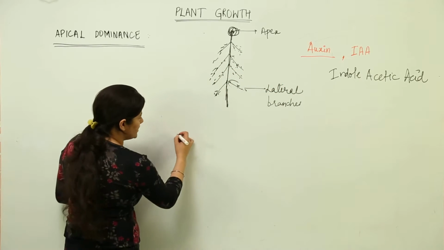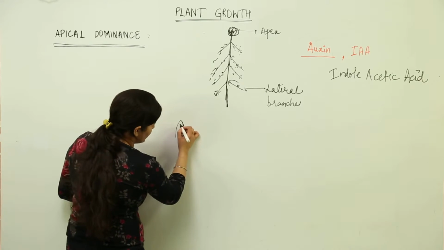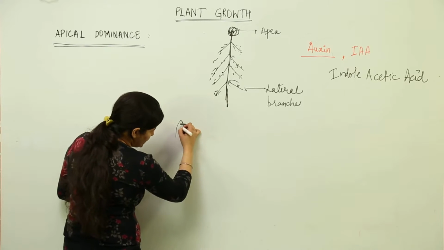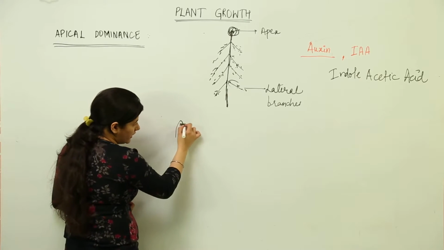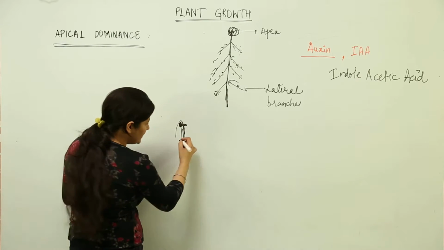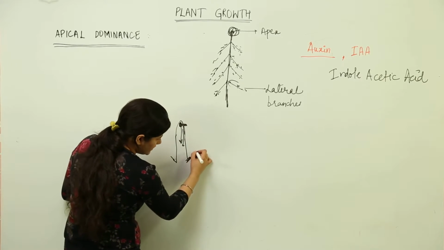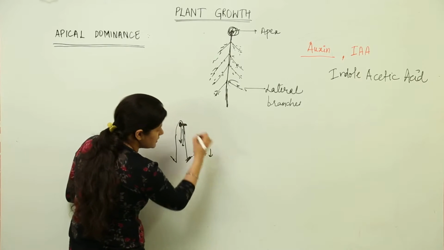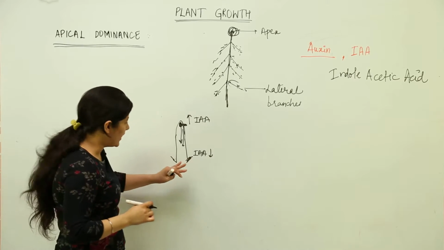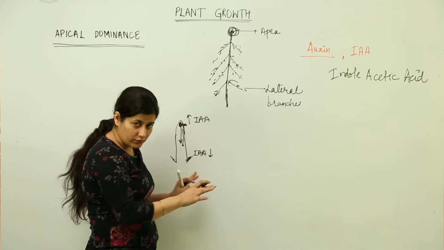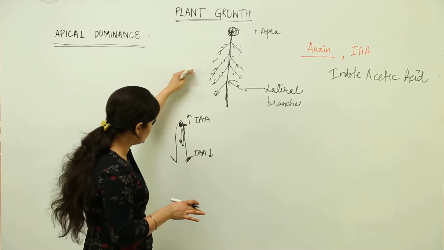Now, you might have known the bioassay of auxin, and we have done it. The auxins would be present in the shoot apex. So now what happens is they show the vertical growth, and such is the auxin concentration at the shoot apex that in the axillary buds which are present over here, the IAA concentration is lower in comparison to the IAA concentration at the shoot apex. That is why the lateral branches would grow at lesser speed as compared to the main branch, that is, the vertical growth that would be taking place.